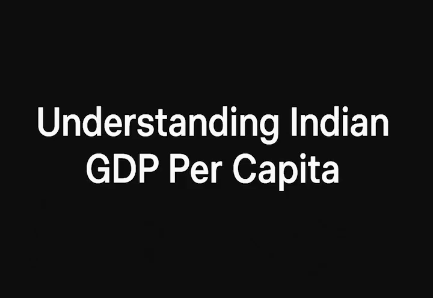Okay, let's try and tie this all together then. We started by seeing this incredible divergence between India and China's GDP per capita, with China pulling dramatically ahead after the late 1970s. Right, and the key reasons seem to be China's much earlier start with comprehensive market reforms and a governance system that allowed for very rapid policy implementation. Then we looked at India through the lens of that working paper, which really emphasized how crucial overall economic growth has been for reducing poverty here.